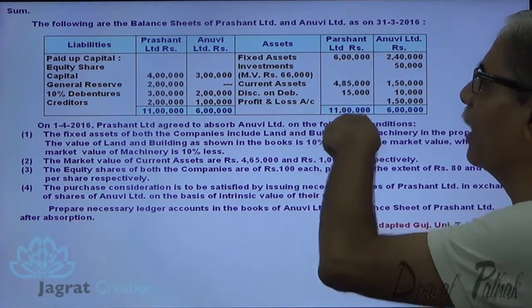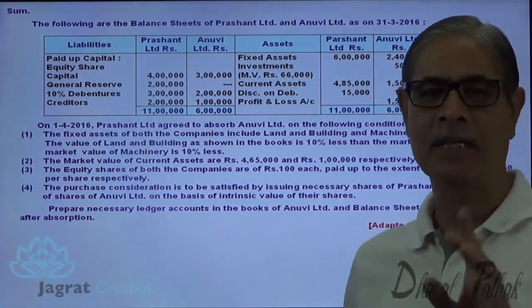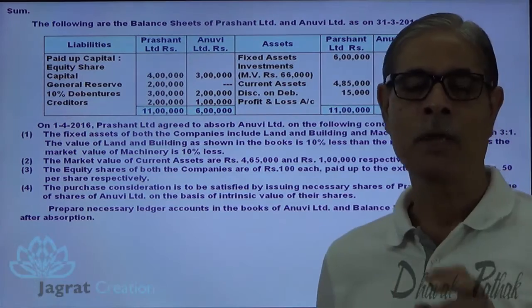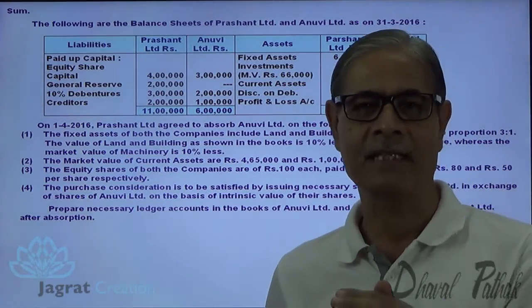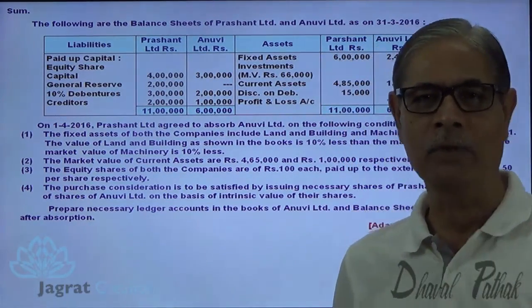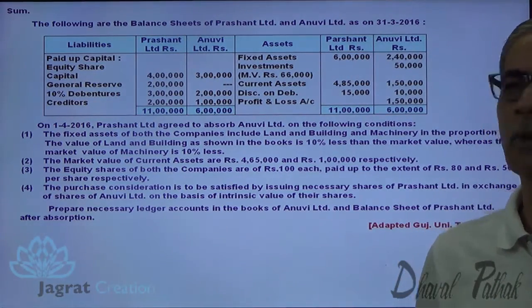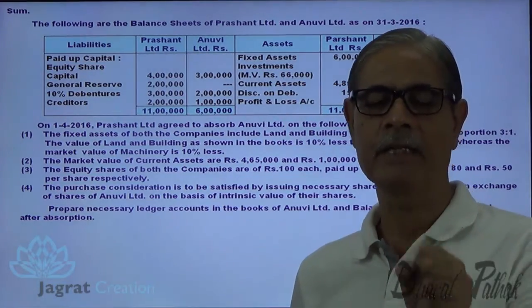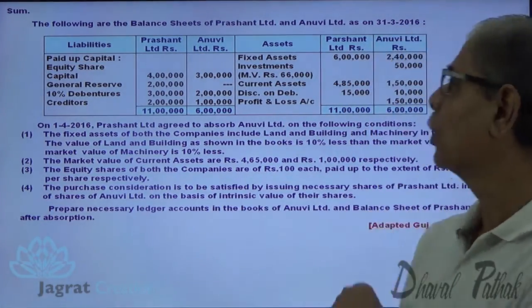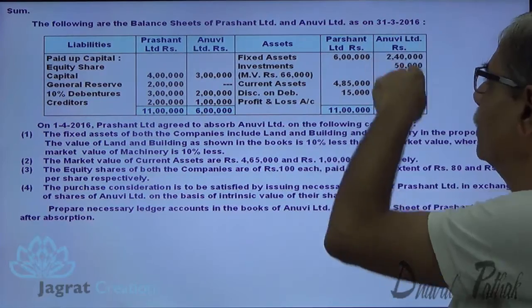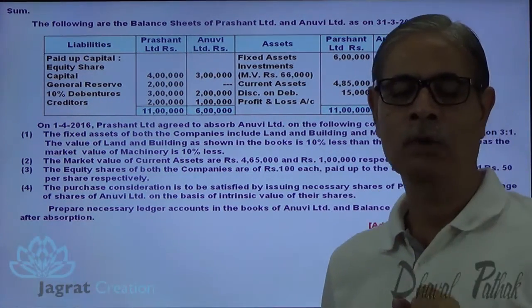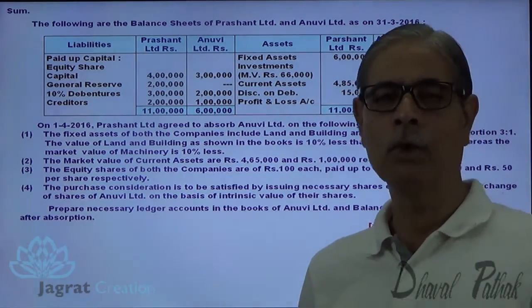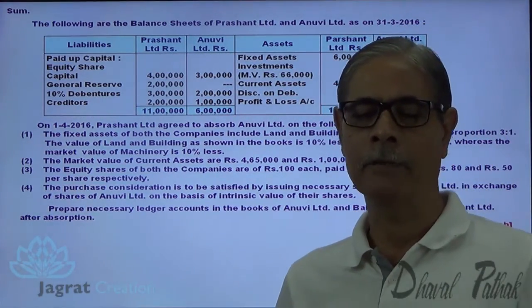Now for the purpose of finding out the intrinsic value of purchaser Prashant Limited, we are required to consider the revaluation of assets and liabilities, but its effect, change in the values of assets, will not be operated and accounted in the books of purchaser. That's an important point. But in case of Anuvi Limited, the business of Anuvi Limited is sold, is absorbed by Prashant Limited. All the revaluation of these assets will be taken into account, and in light of that, the intrinsic value of Anuvi Limited also will be calculated.